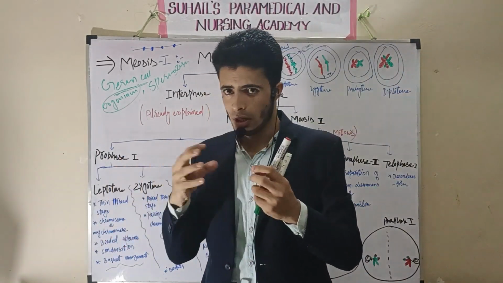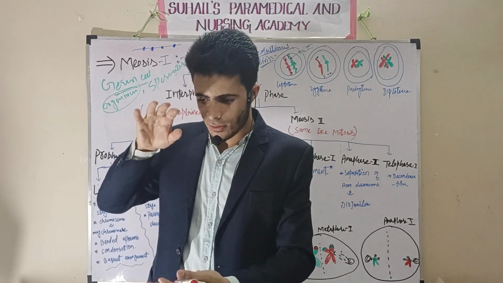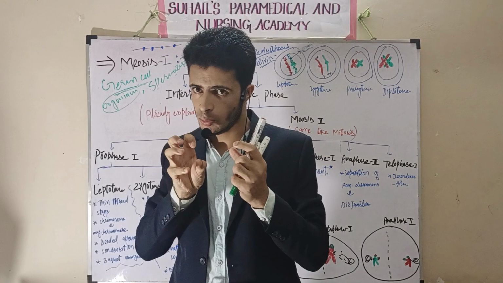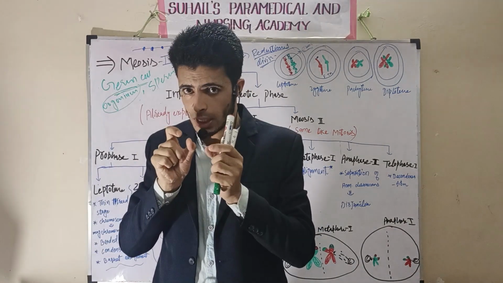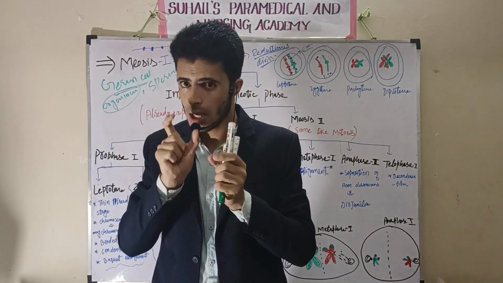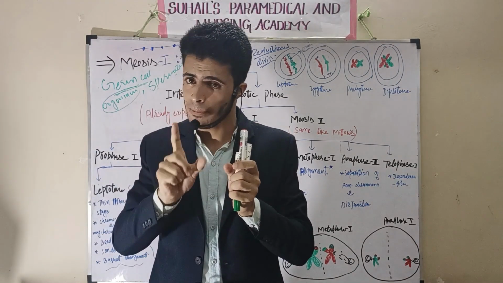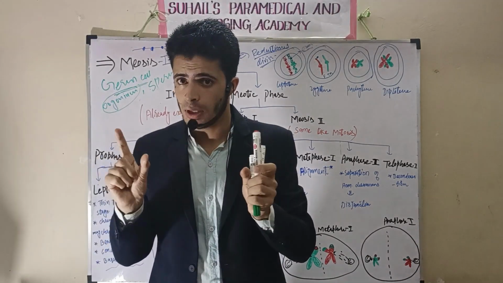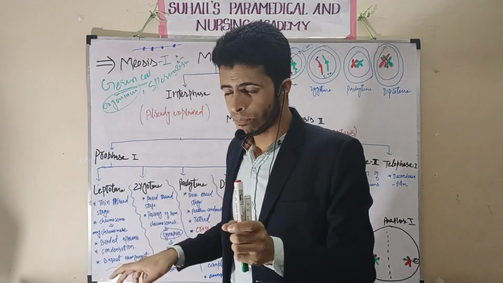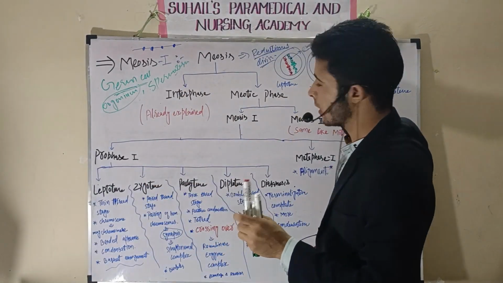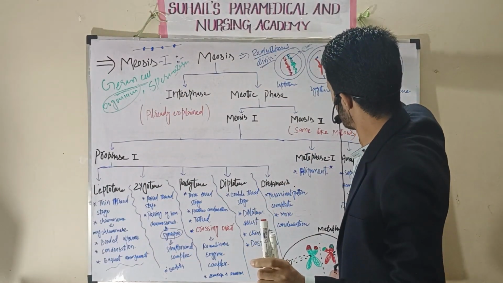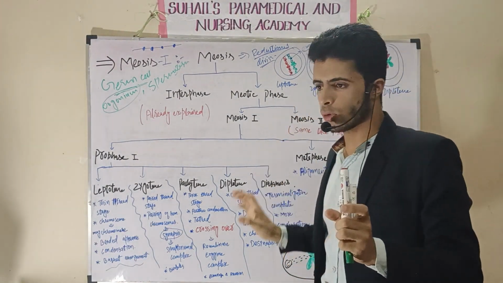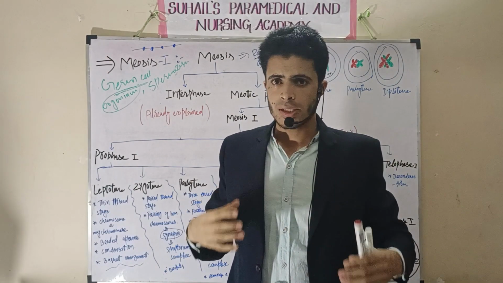In leptotene, chromosomes were less condensed. They were touching the nuclear membrane in the leptotene stage. Now in the zygotene stage, condensation occurs more and more. Now there will be visibility of two homologous chromosomes, but only two non-sister chromatids will be visible. That means one sister chromatid will not be visible. That is why it is called the bivalent stage in zygotene. Then they will come close to each other. The process is called synapsis, the pairing of homologous chromosomes towards each other.